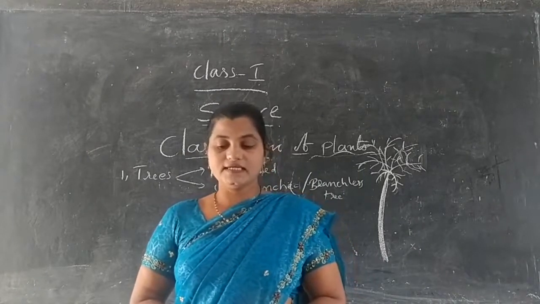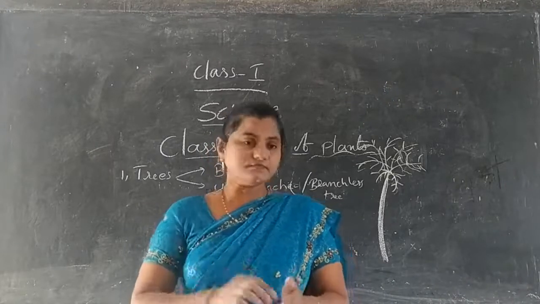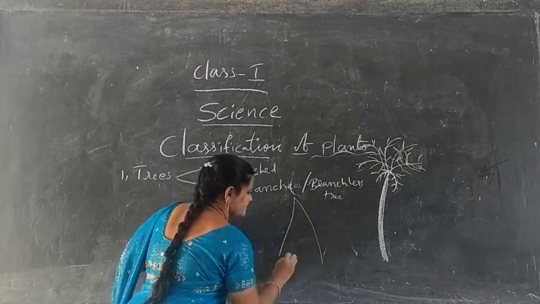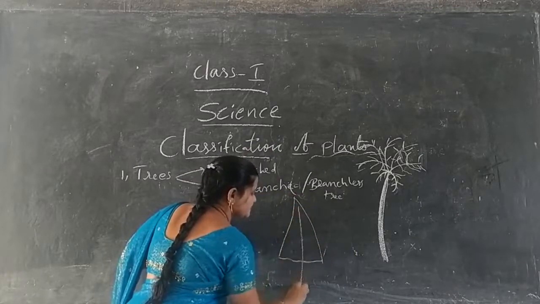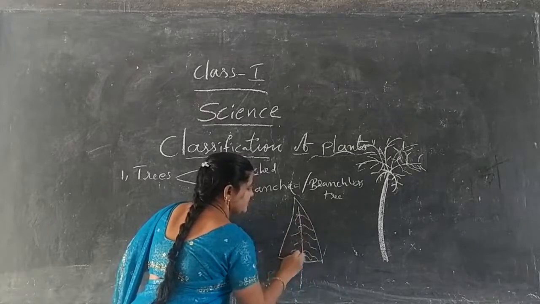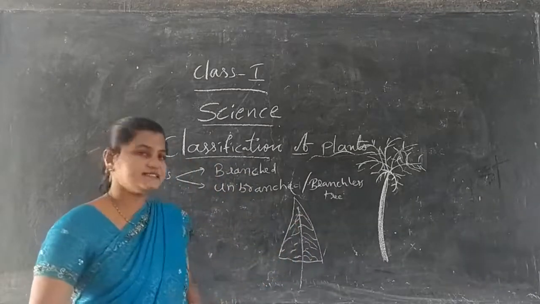Next, Ashoka is also one of the trees. Ashoka commonly has a cone shape, but no branches, directly only leaves. We can find totally leaves only. So this type of tree is also known as branchless trees.